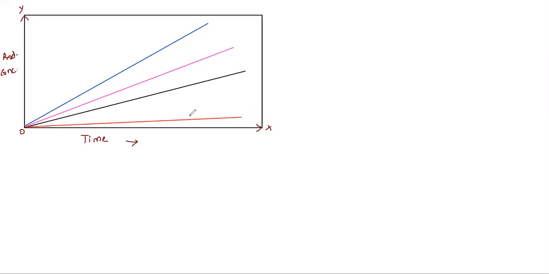Now this red line is basically with no enzyme. If there is no enzyme, you can see that the time taken is very high, but the product is very low. This is with 1x enzyme. If I use 1x concentration of enzyme, the product concentration rises fast and the time taken is less. If I take 2x, then again things increase. If I take 4x, the reaction is very fast. So what we understand from the graph is, as the enzyme concentration increases, the rate of reaction also increases. This becomes a very important point.